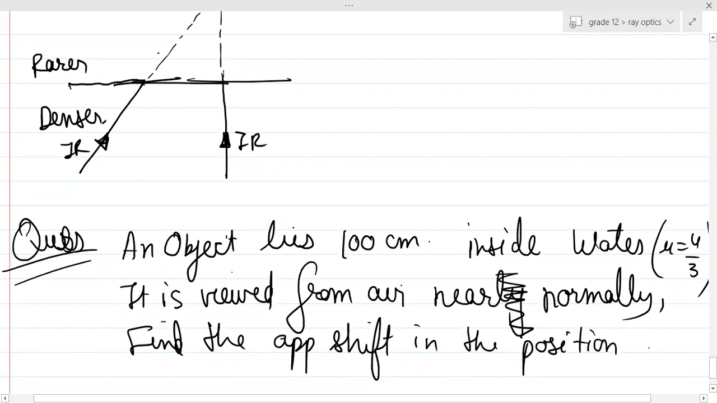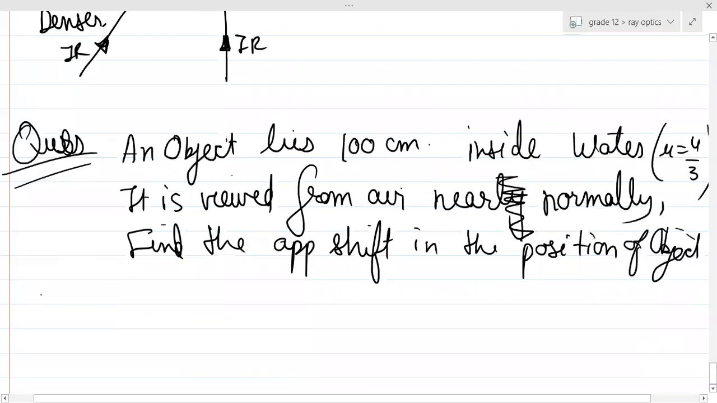Actually, the object is not shifting, right? The object is at its place. But we see the image of the object a little bit up or down or whatever it is. So we need to find the apparent shift in the position of object. You need to find the shift, not the depth. Start now. Just give me 2 minutes. I'll be back.